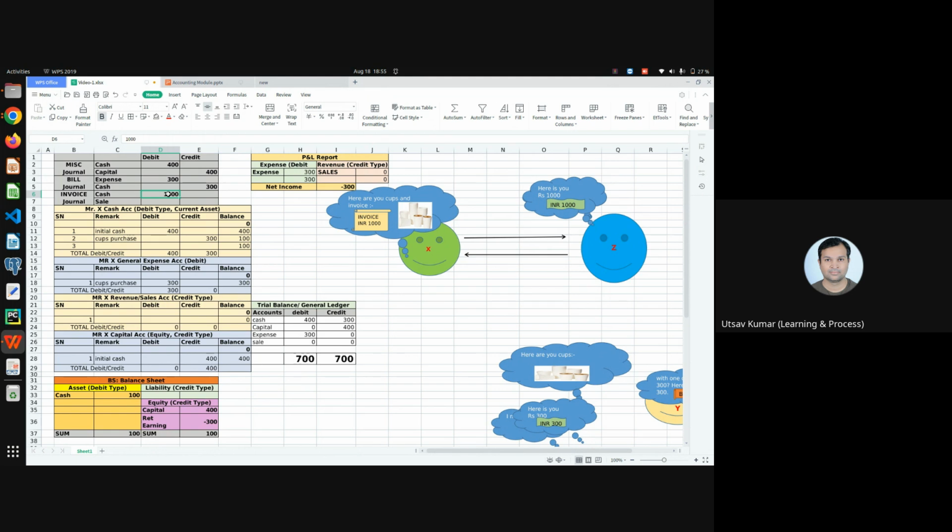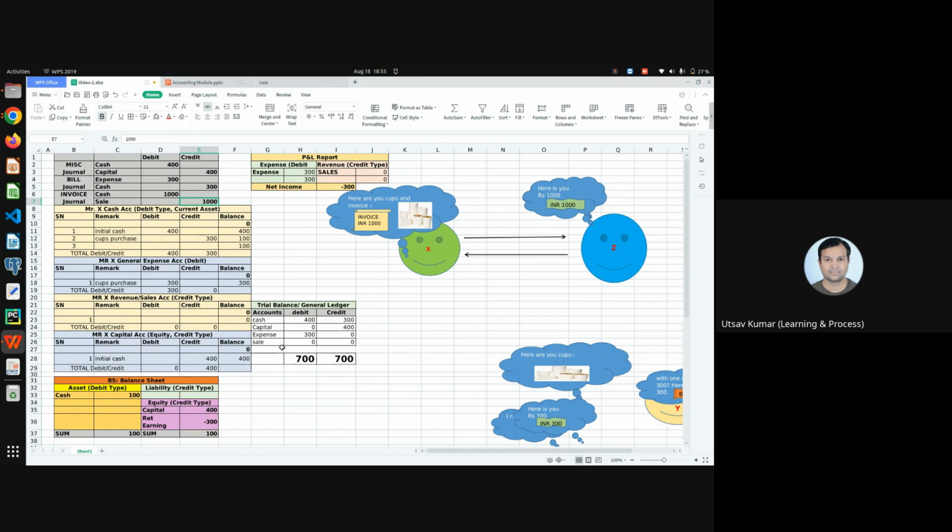We don't worry about the expense and everything. Sales is something we receive out of our sales. So we'll do a credit here. A general entry is balanced, equal debit, equal credit, two accounts are affected. Cash is debit, and sales is a revenue, and revenue is a credit type account. If we are doing a credit, the balance will increase.